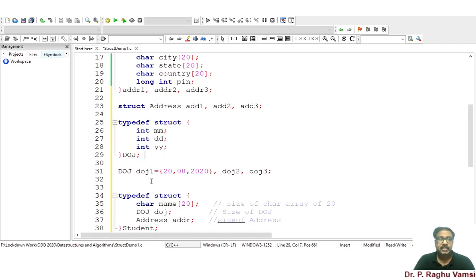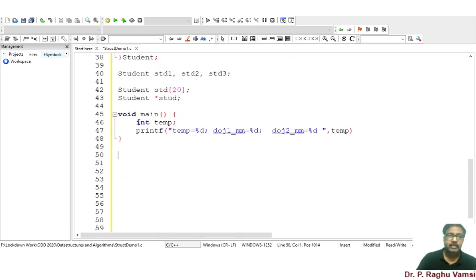If you don't initialize the structure variable, then default values will be allotted to the structure members. Since I have declared DOJ1 as 28 and 2020, the corresponding values will be assigned to mm, dd and yy respectively. But in case of DOJ2, I have not initialized the structure, so by default, values such as 0, 0, 0 will be allotted to mm, dd and yy. Now we'll see how this works.